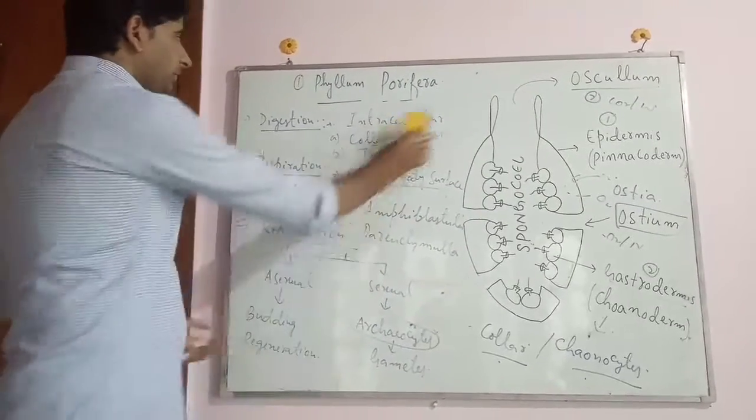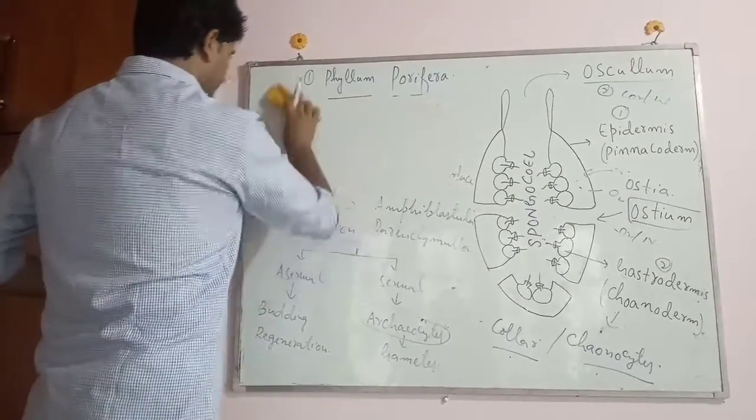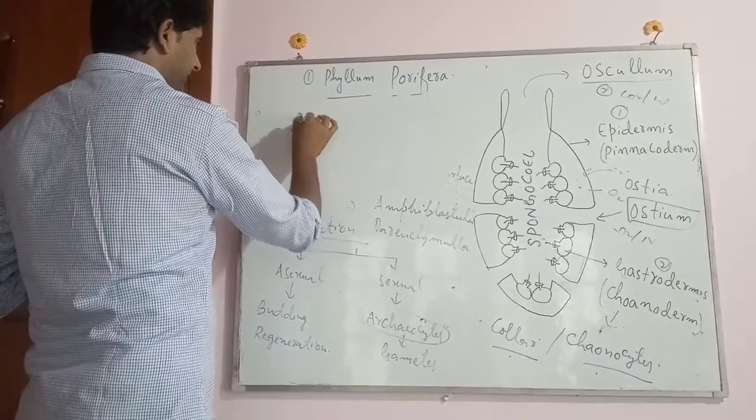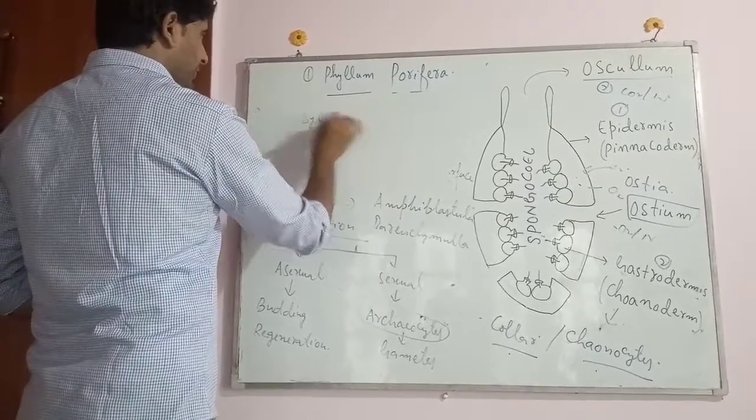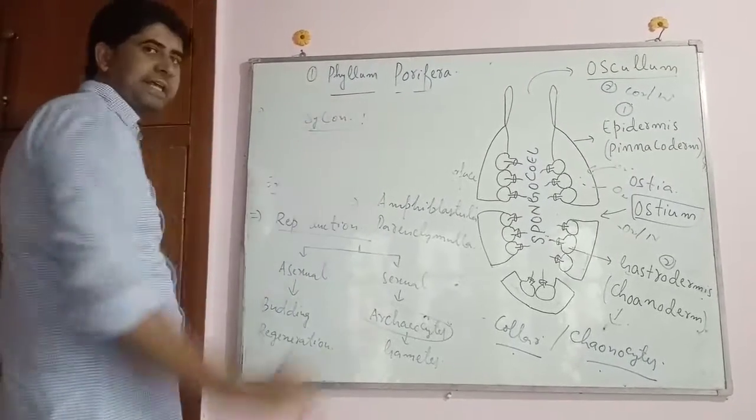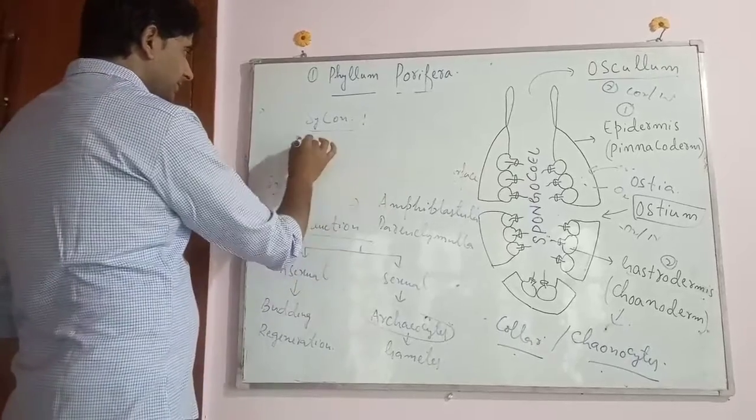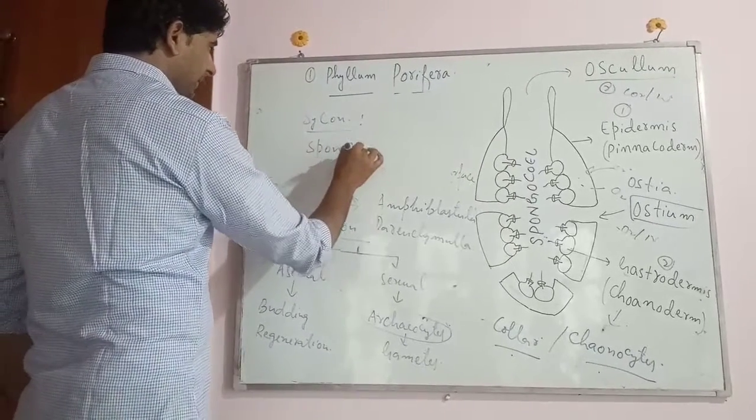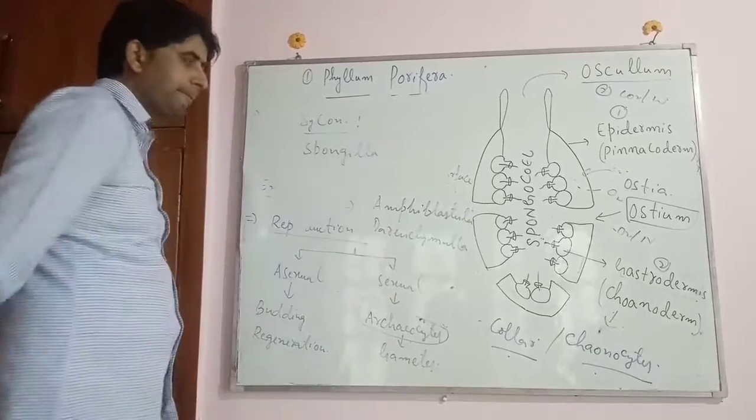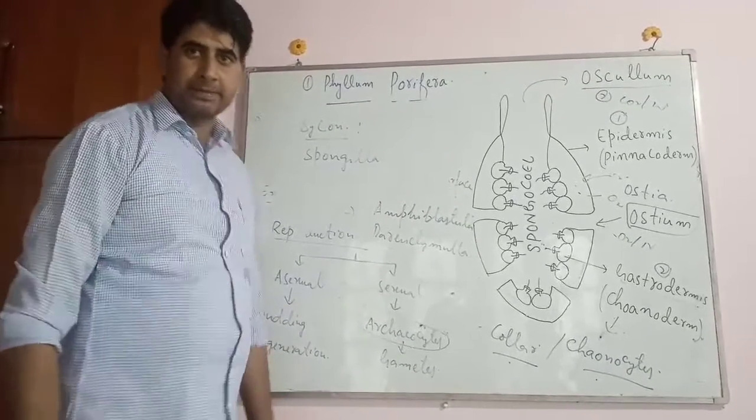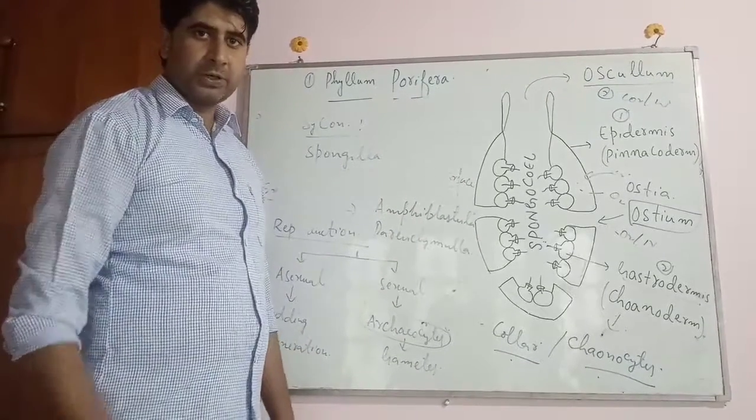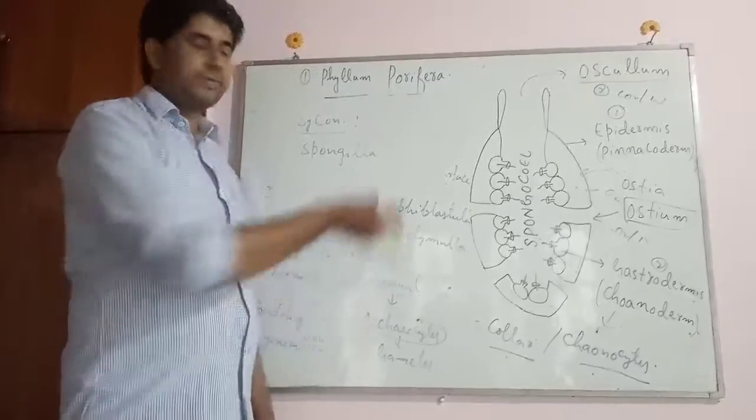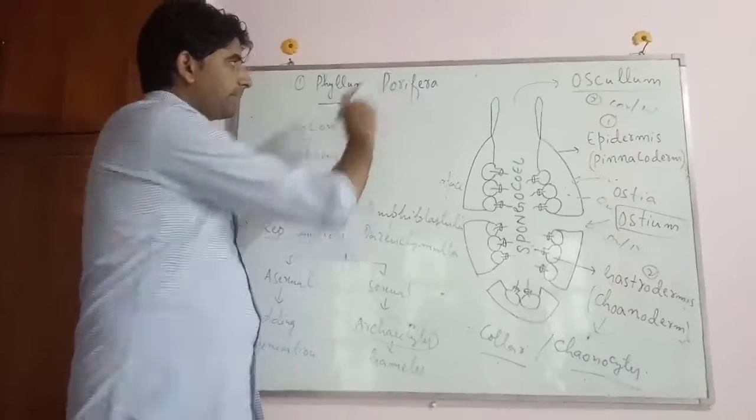और porifera के example क्या हैं? That is the Scypha. इनका जो representative है, Scypha. Another one is Spongia or Spongilla, Euplectella, etc. With this, we have completed the first phylum, that is the phylum Porifera.